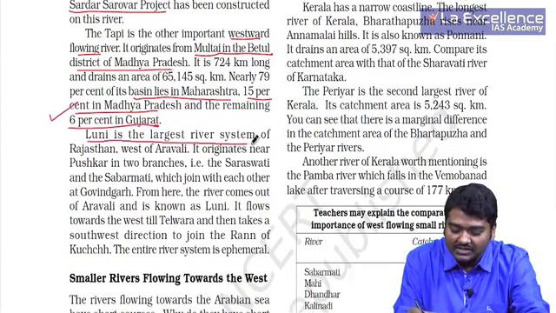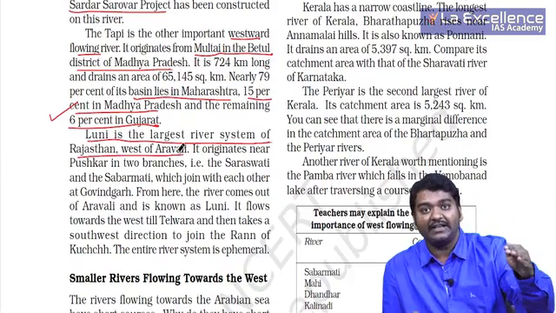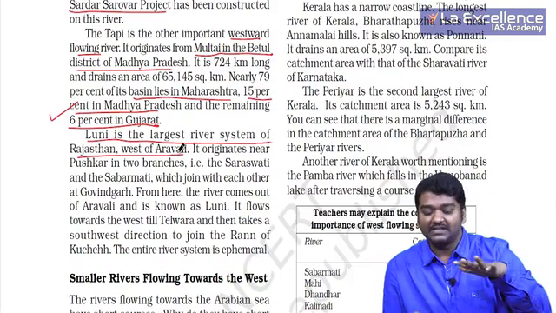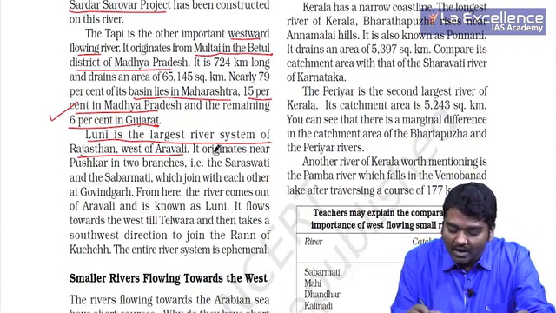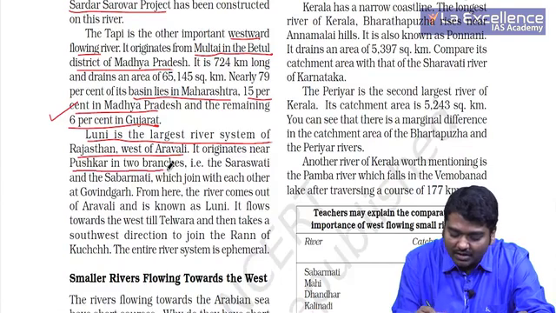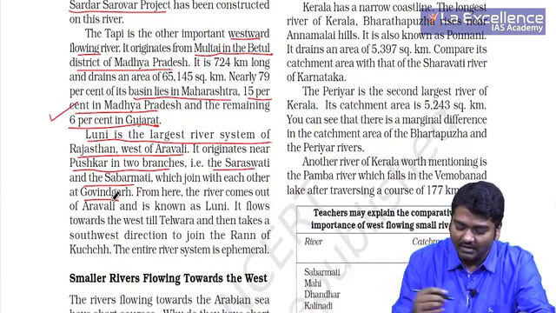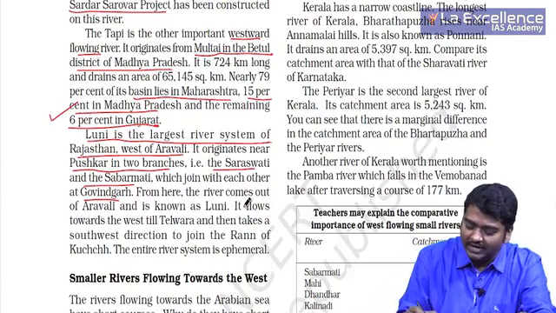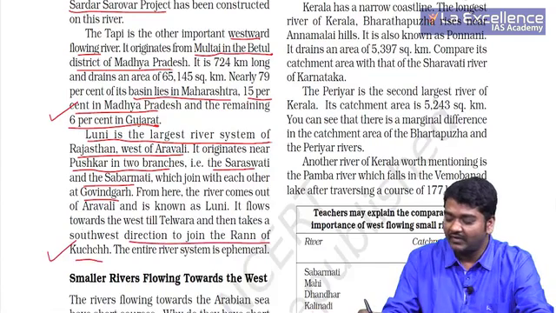Luni is the largest river system of Rajasthan, which originates in the Aravallis and drains in the basin itself. It doesn't reach the Arabian Sea as well. It originates near Pushkar in two branches, the Saraswati and Sabarmati, which join with each other. Right? No need to read about this much. What is more important is that it joins the Rann of Kutch. It is very, very important.